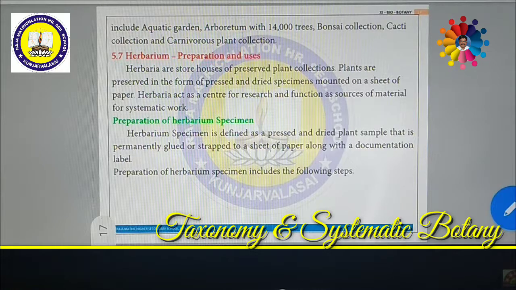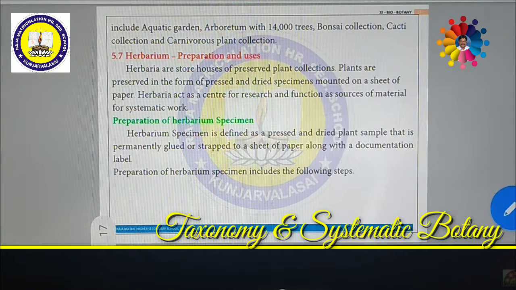In India, the biggest and largest botanical garden is the Indian Botanical Garden, Kolkata. This was established in the year 1777 by Lieutenant Colonel Robert Kyd. This was the largest and oldest botanical garden in India. There are around 15,000 species of plants available. The major attraction is the great banyan tree. A very big banyan tree is there in the Indian Botanical Garden in Kolkata.